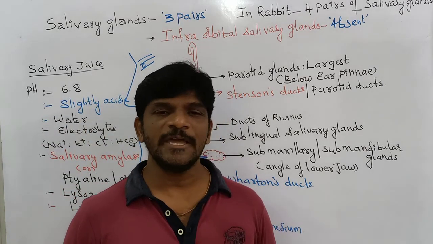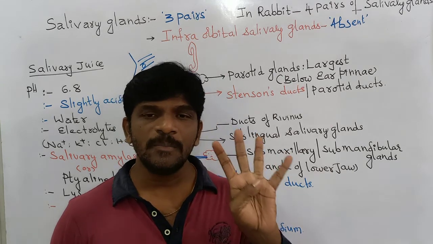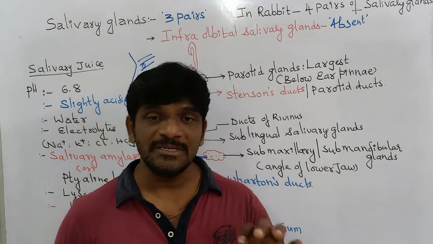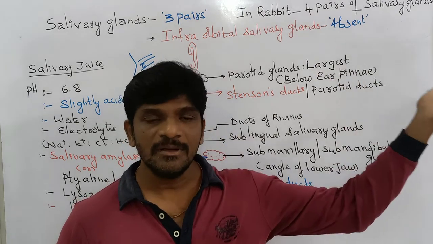I repeat once again, in other mammals like the rabbit, there are four pairs of salivary glands. The salivary glands which are absent in man are the infraorbitals. They are present in other mammals like the rabbit.